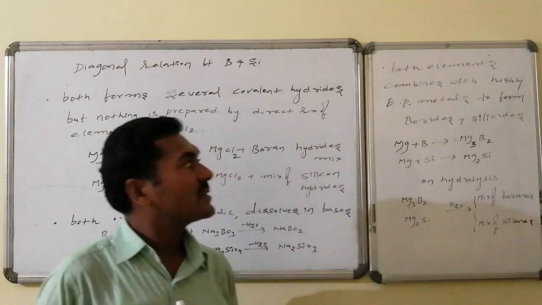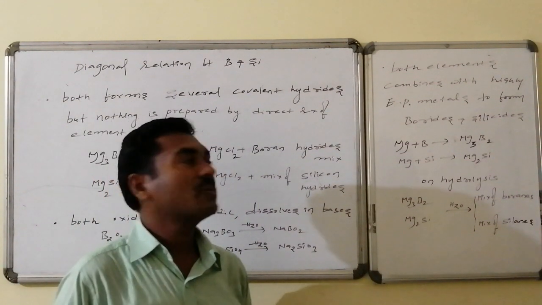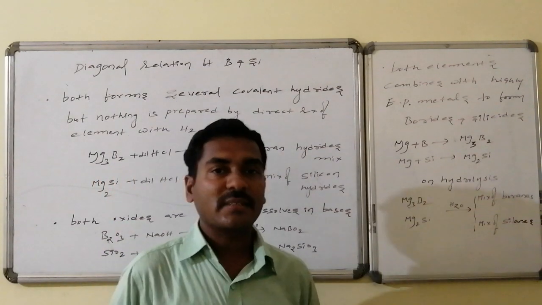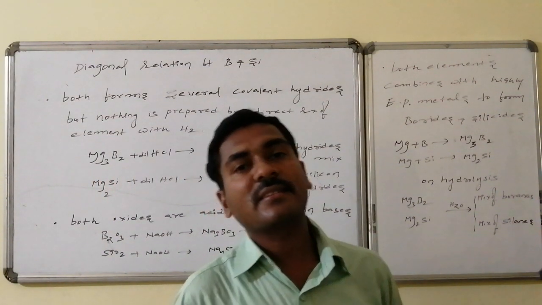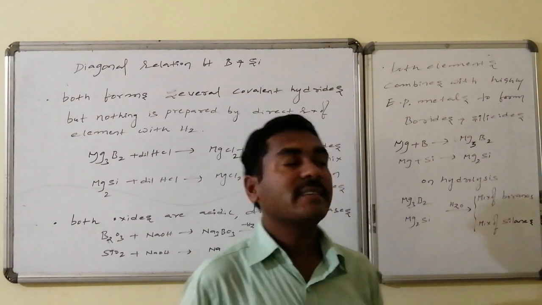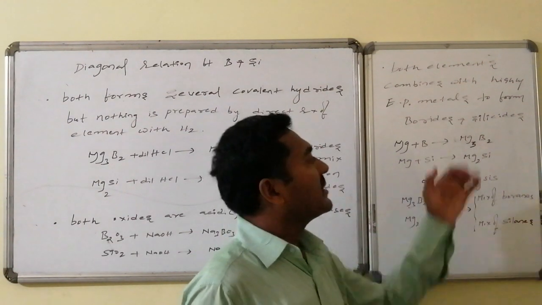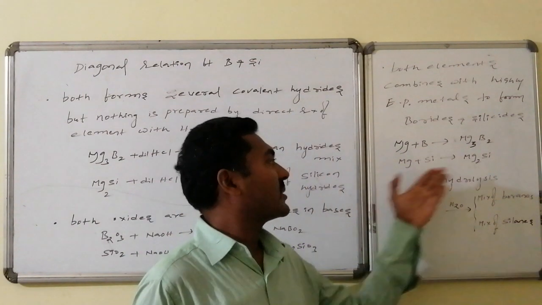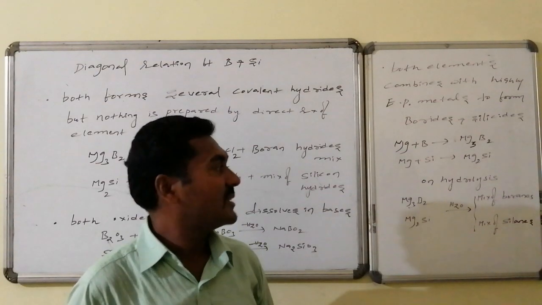Similarly, both the elements combine with highly electropositive metals to form corresponding anion-containing species, known as borides as well as silicides. Boron combined with magnesium forms Mg3B2, that is magnesium boride, and silicon forms magnesium silicide.